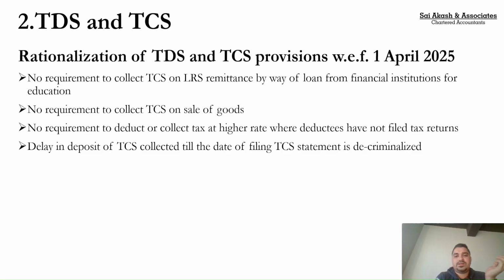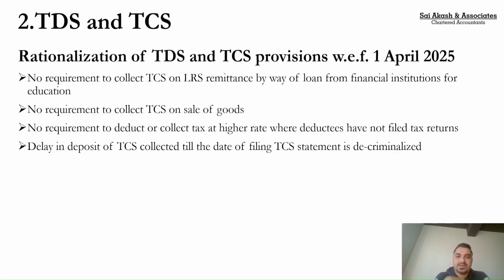Again, there was a provision earlier wherein if I am making payment subject to TDS and TCS, and the other person, the deductee or the collectee, had not filed their income tax return, then it was my obligation to deduct TDS or collect TCS at a higher rate. So if I had to make payment to someone, I needed to ensure that the other person had filed their returns promptly. That provision was practically very difficult to implement, because how would I know whether the other person has been filing his income tax returns?